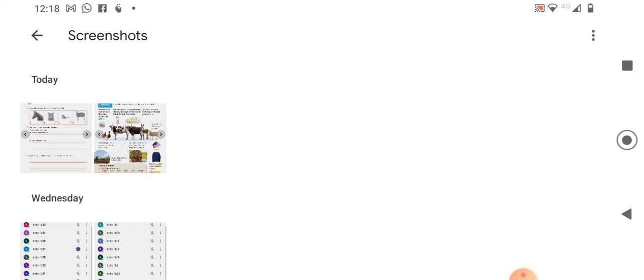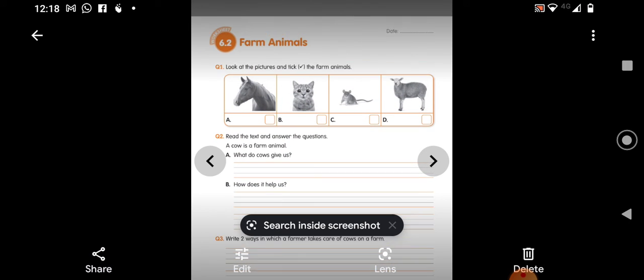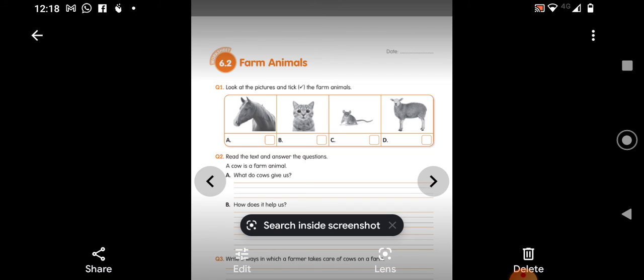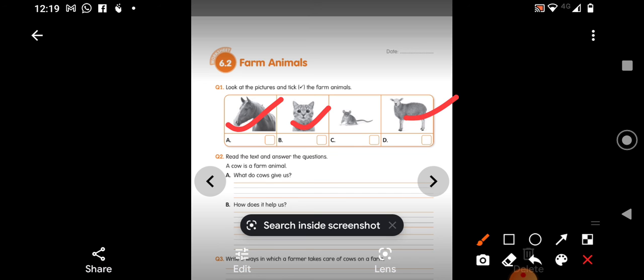Now it is time for us to take our workbook to see what is given there. You will write the date. See the pictures given, children. Look at the picture and tick the farm animals. See what is given there. Horse, yes, tick. Cat. Is it a farm animal, children? Yes, they are also useful. They'll catch the rats. And what about the mouse? No. They will eat all the grains, and they are pests. So it cannot be kept. They should be kept away. And what about the last picture, D? Very good. Sheep, we have to tick it.